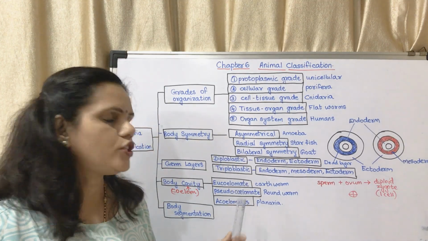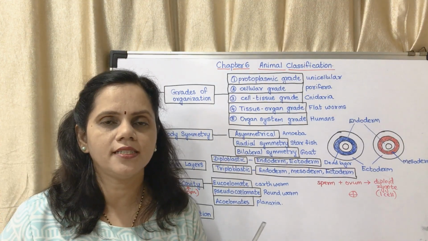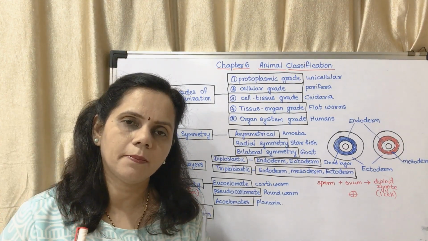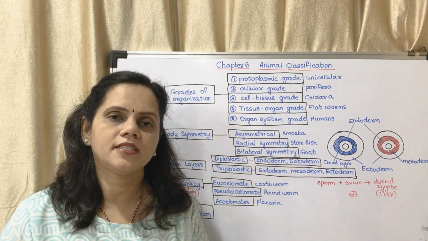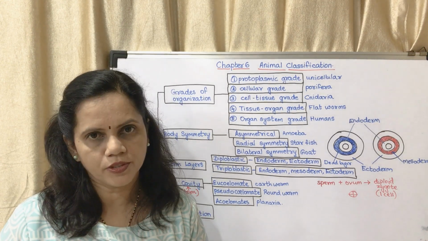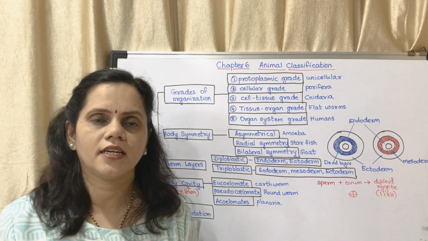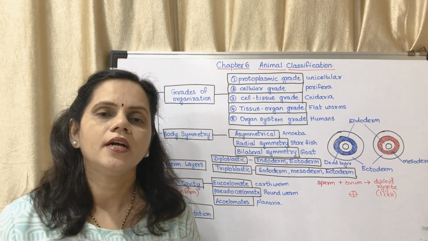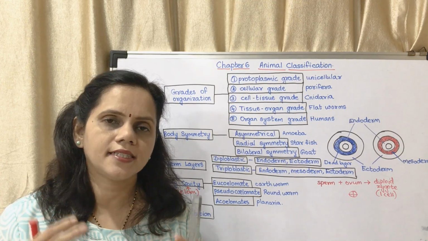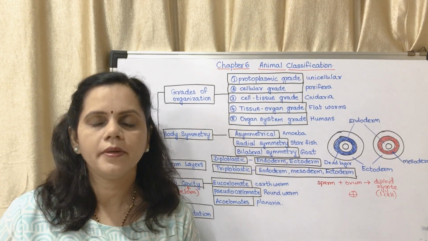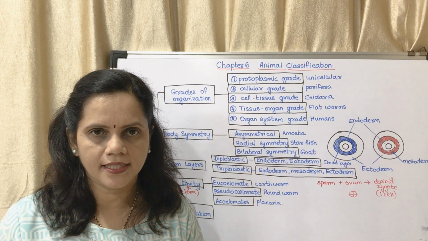In case of pseudocoelomate, some organs and some systems are completely formed, some systems are not completely formed. That means, for example, the digestive system is half formed. It has some organs of the digestive system but not the complete digestive system.